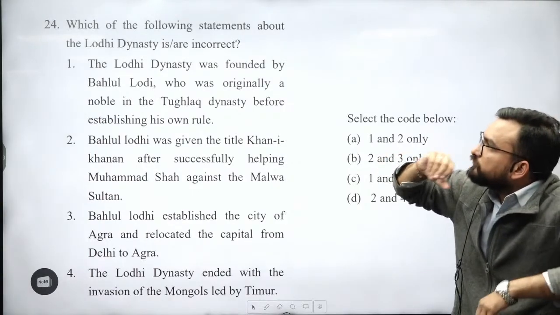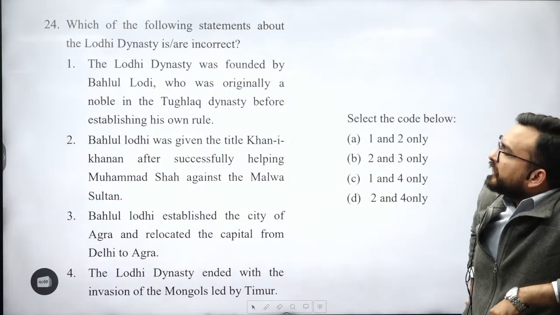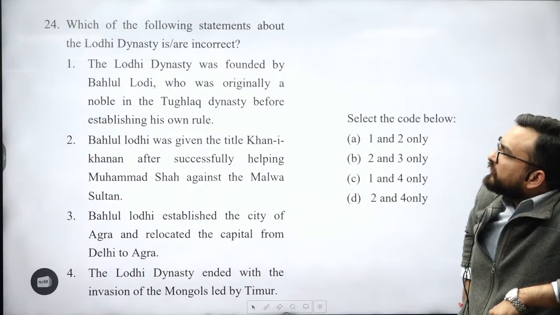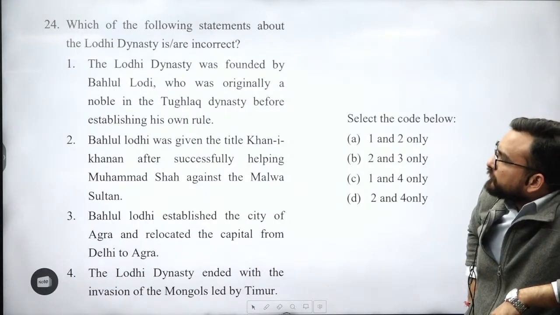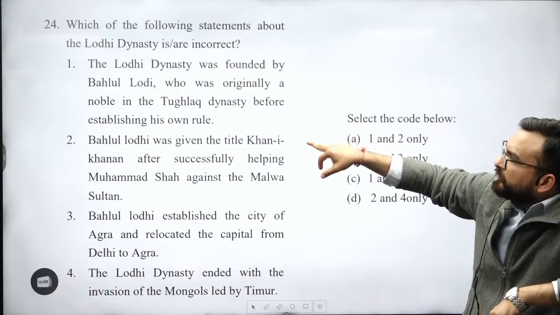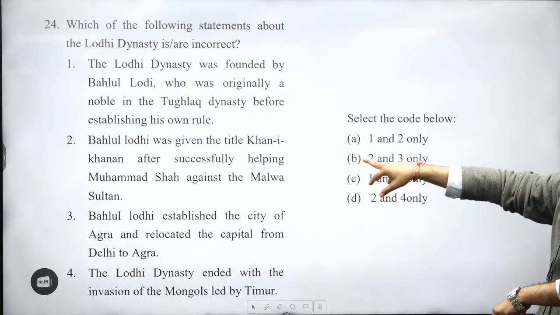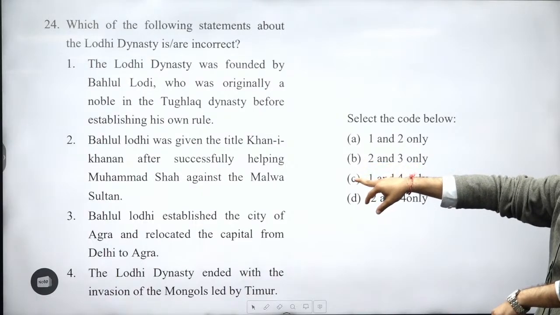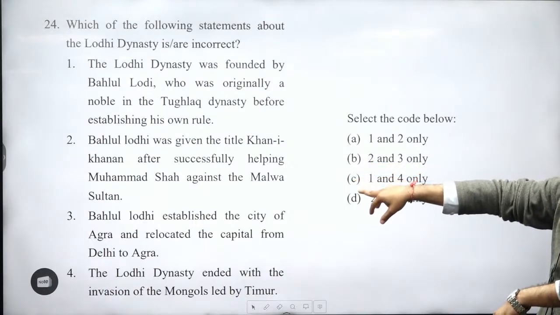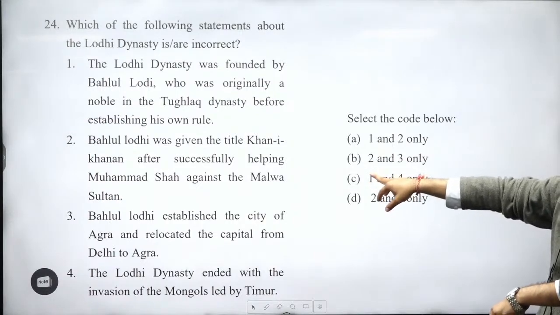24. Which of the following statements about the Lodhi dynasty is incorrect? The Lodhi dynasty was founded by Behlol Lodhi, who was originally a noble in the Tughlaq dynasty before establishing his rule. They have asked for the incorrect one. Behlol Lodhi was given the title of Khane Khana after successfully helping Muhammad Shah against the Malwa Sultan. Right or wrong? This is also right information.